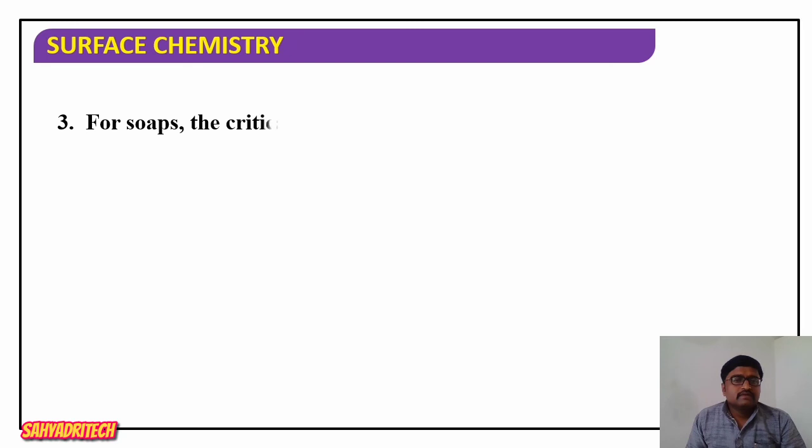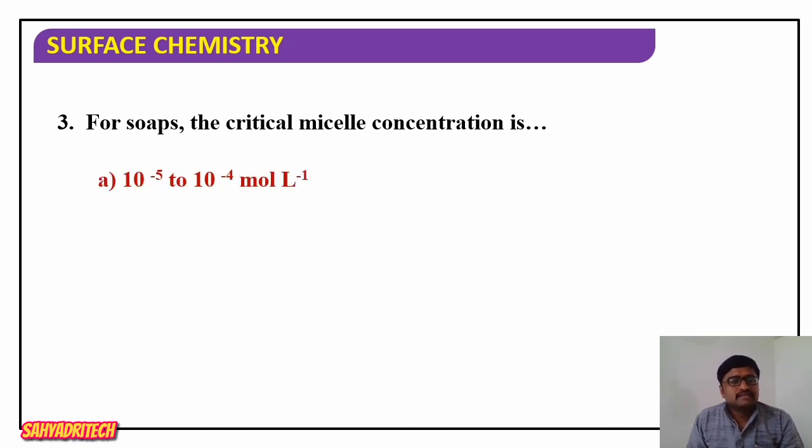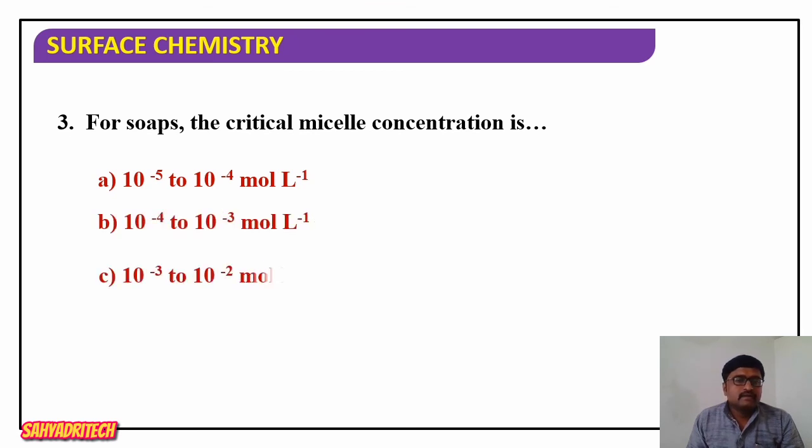Next question. For soaps, the critical micelle concentration is? What CMC value are they asking for soap? The first option, 10 raised to minus 5 to minus 4 mole per liter; 10 raised to minus 4 to minus 3 mole per liter; 10 raised to minus 2 mole per liter; and 10 raised to minus 2 to minus 1 mole per liter. What is the CMC here? 10 raised to minus 4 to 10 raised to minus 3 mole per liter. Option B is correct.